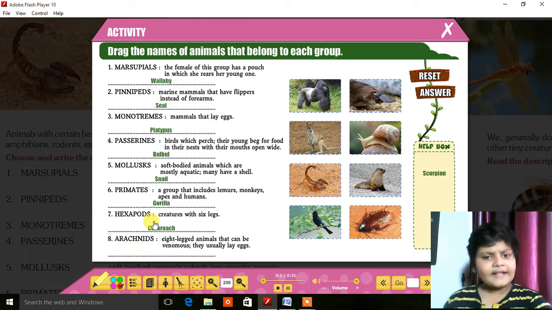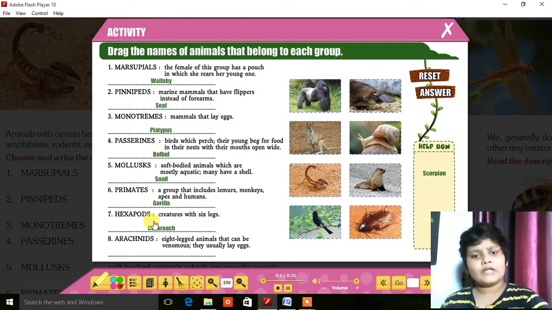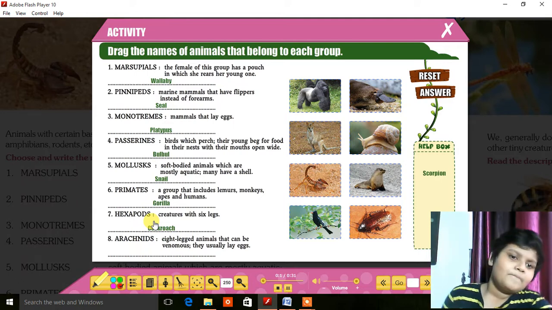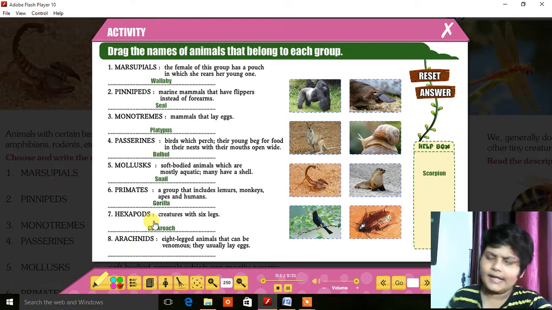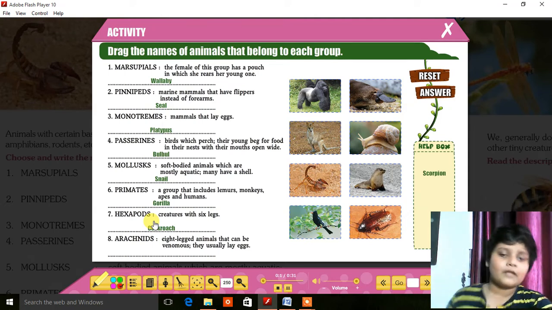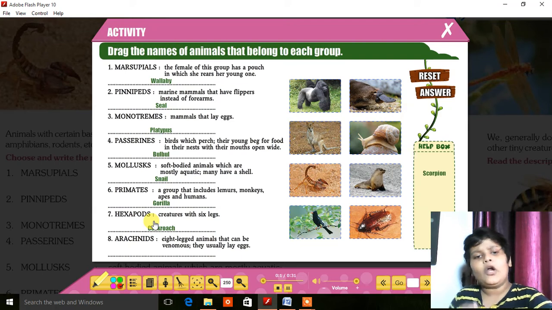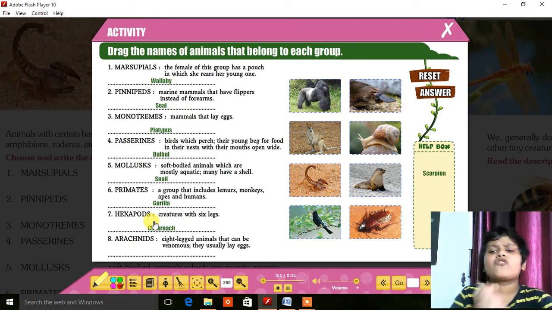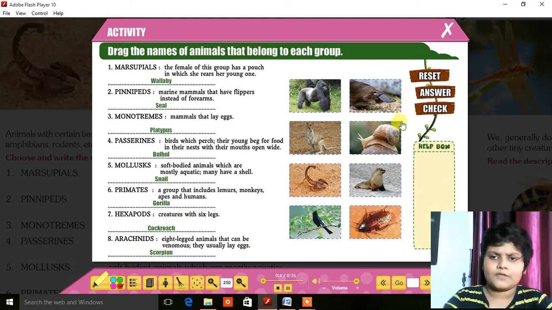Arachnids, 8-legged animals that can be venomous. They usually lay eggs. Animals who have 8 legs and could contain venom, poison. They usually lay eggs, or not. So they are called arachnids. I think scorpion should be its answer because scorpion is the last option. Check.